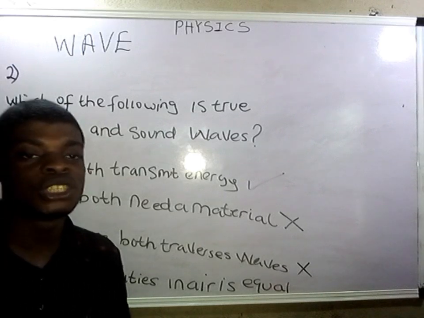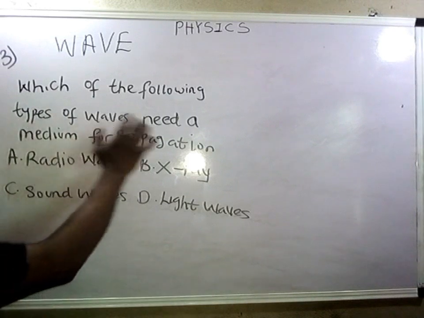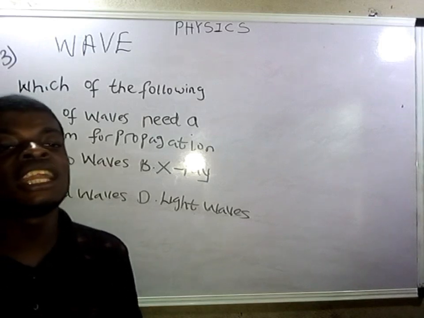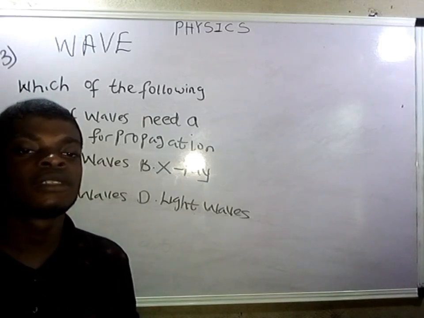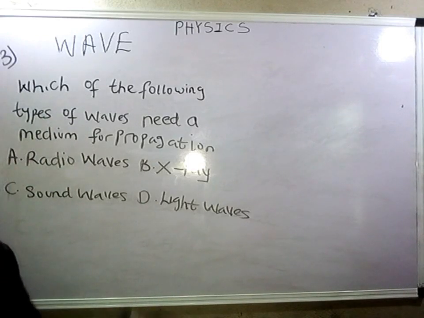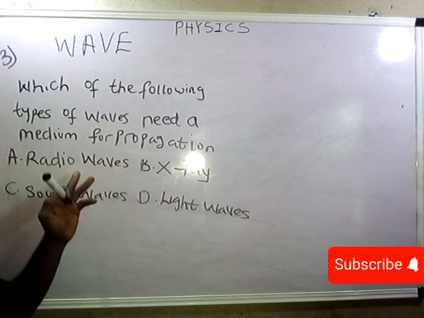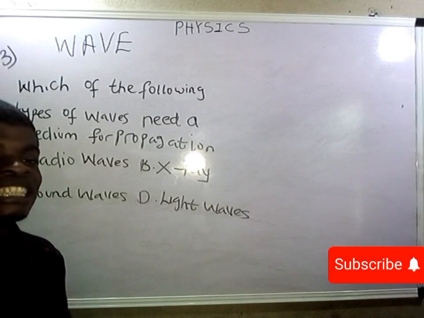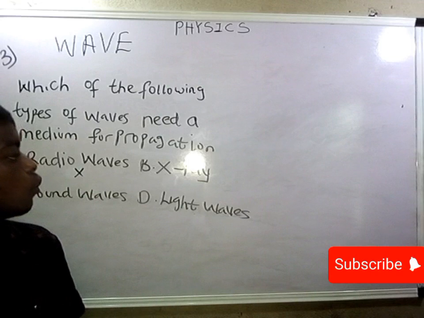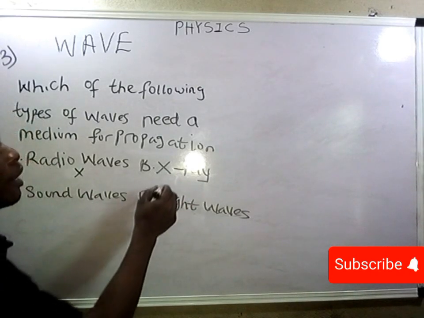So let's take the last question on this video lecture. Question 3. I read the question. Which of the following types of wave requires a medium for propagation? I told you earlier that mechanical waves are waves that require a material medium for propagation. That means for a wave to require a material medium, it must be mechanical. So option A, we have radio wave. Radio wave is a good example of an electromagnetic wave, so A cannot be the answer. B, we have X-rays. X-rays are another good example of an electromagnetic wave. B cannot be the answer.